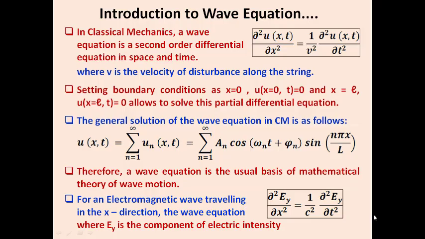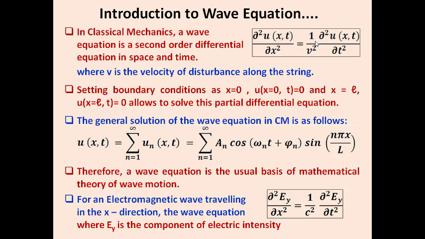Whenever we talk about a wave function, in classical mechanics the wave equation is a second order differential equation in space and time. Notice the equation: ∂²u/∂x², with x representing space and t representing time, is equal to 1/v² times ∂²u/∂t². Here v is the velocity of disturbance along the string.